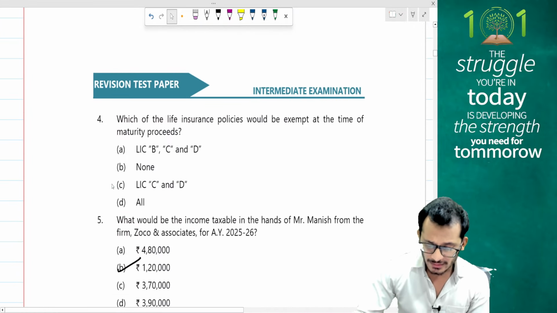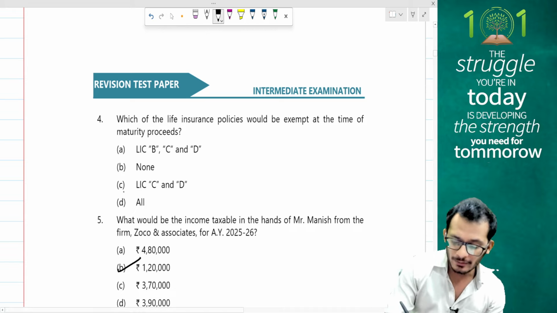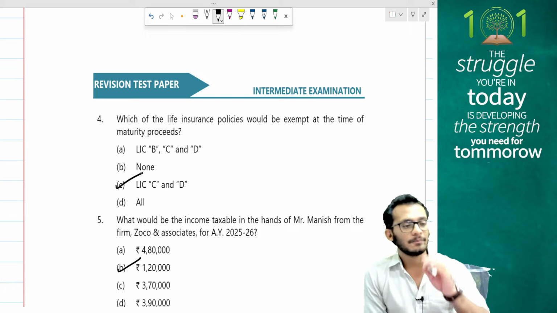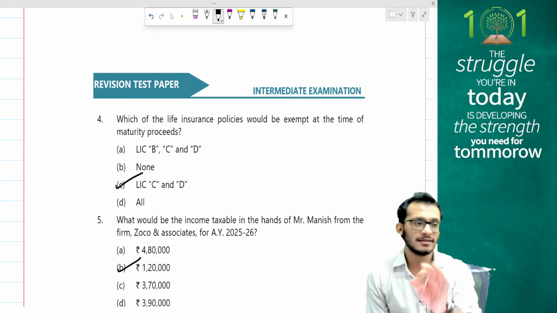Looking at the question, which of the life insurance policies would be exempt has been requested, people. If it is exempt that is requested, the answer is LIC-C and LIC-D. Yes, so I think this is what you might have had a little bit of a challenge on, but this is what the answer is.